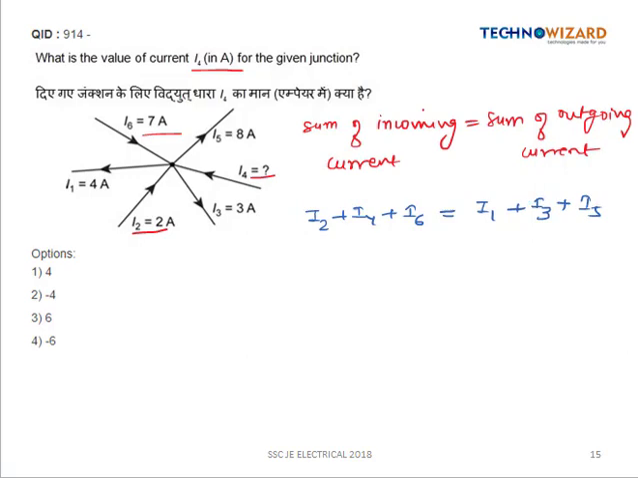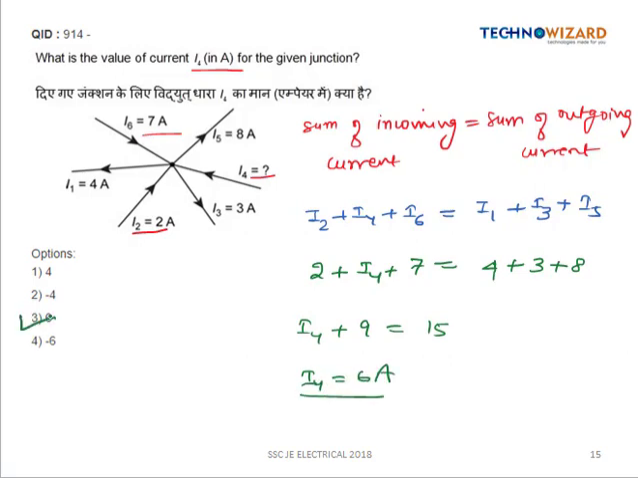So let us substitute the value. I2 value is 2. We have to calculate the value of I4. I6 is 7. I1 value is 4 plus 3 plus 8. So this will be equal to I4 plus 9 is equal to 15. So from here we are getting the value of I4 as 6 ampere. So option C is the right answer.